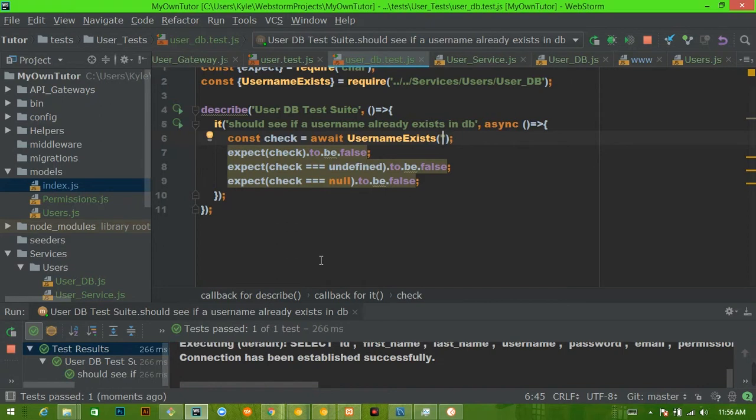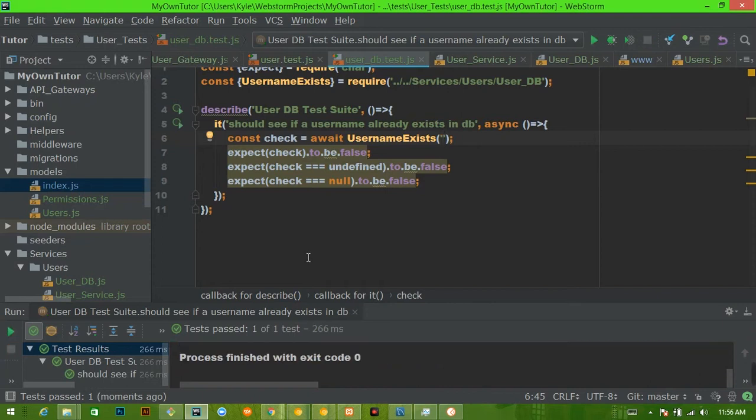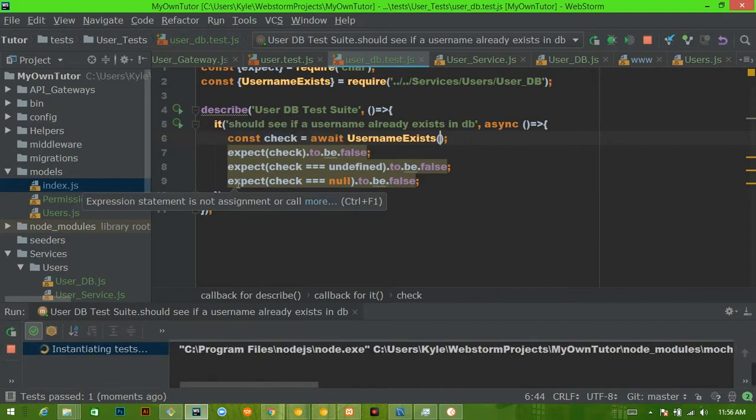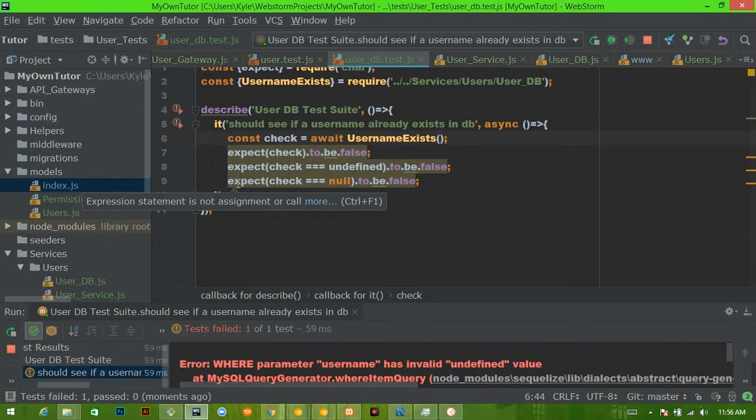And you might be thinking to yourself, wait, what? How can it pass? You didn't pass anything in. Well, actually, I did pass something in. I passed in an empty string. If I had passed in nothing and ran it, then we get a failure.